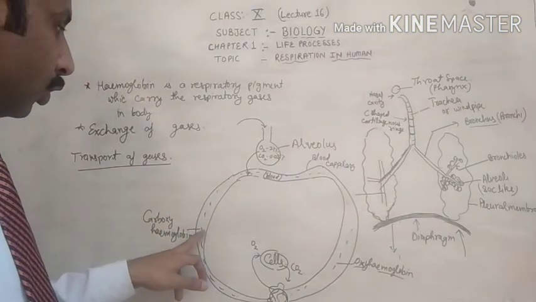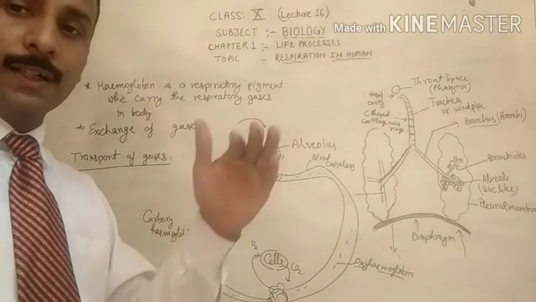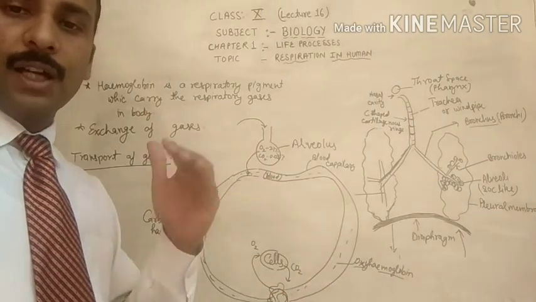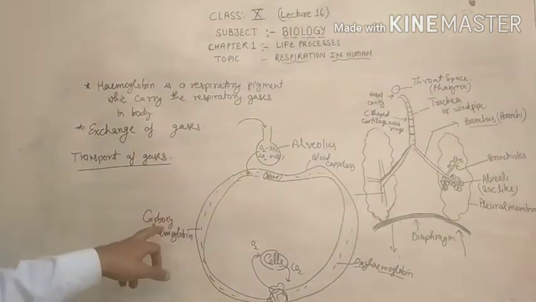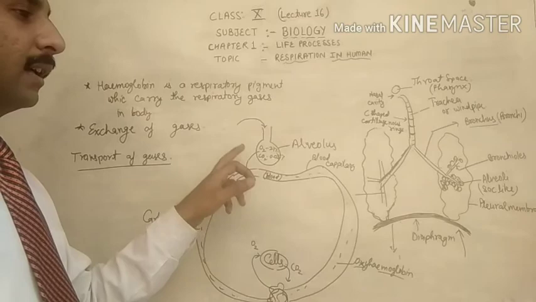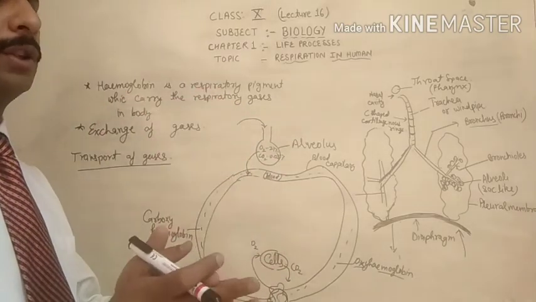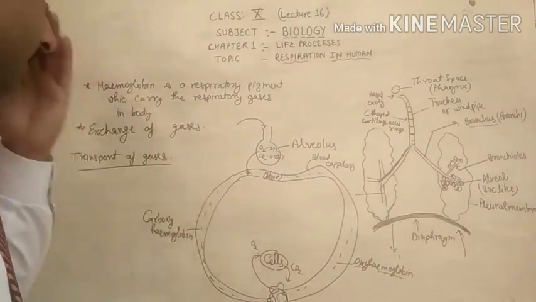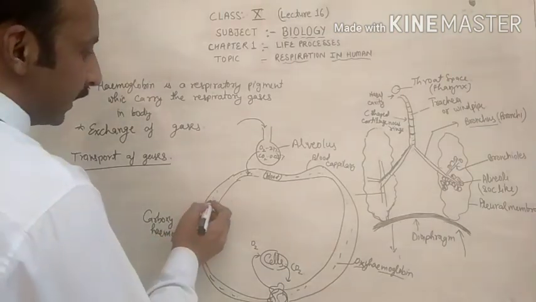That carboxyhemoglobin will come to the alveolus, because blood is continuously flowing inside the body. Here the carboxyhemoglobin again breaks down into 2 parts, carbon dioxide plus hemoglobin.